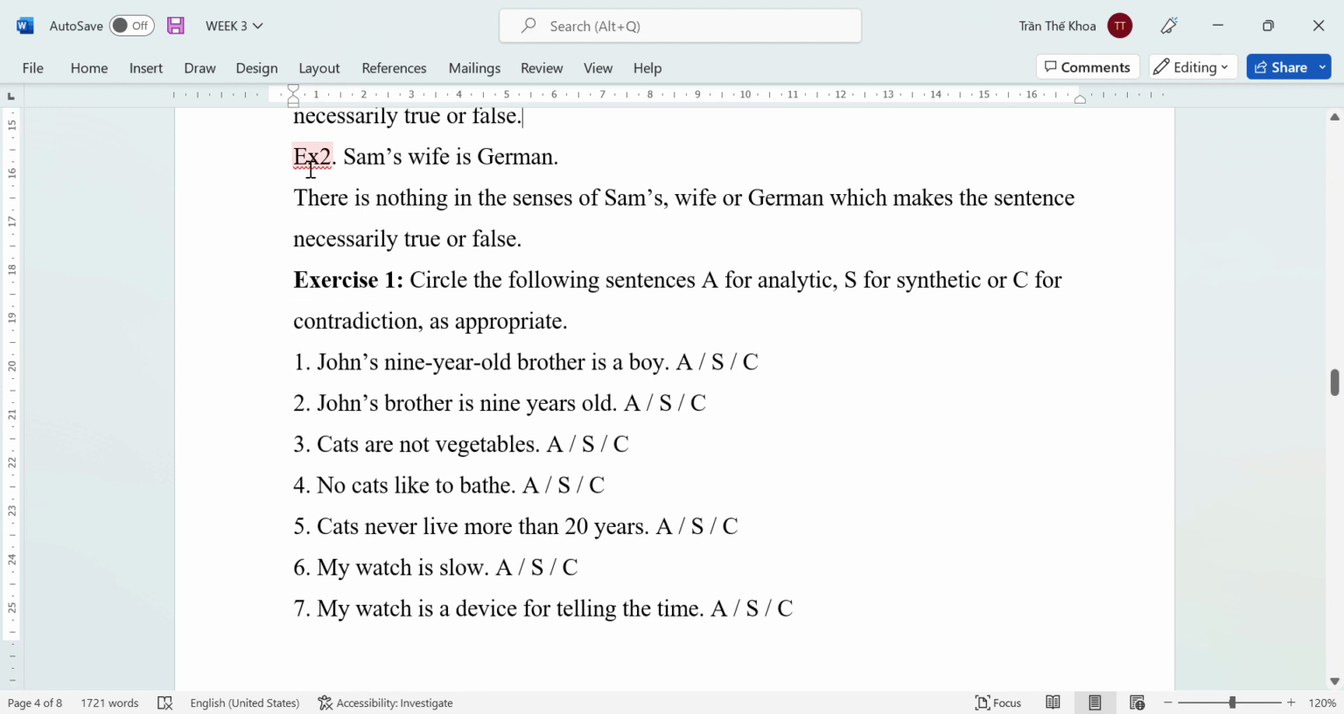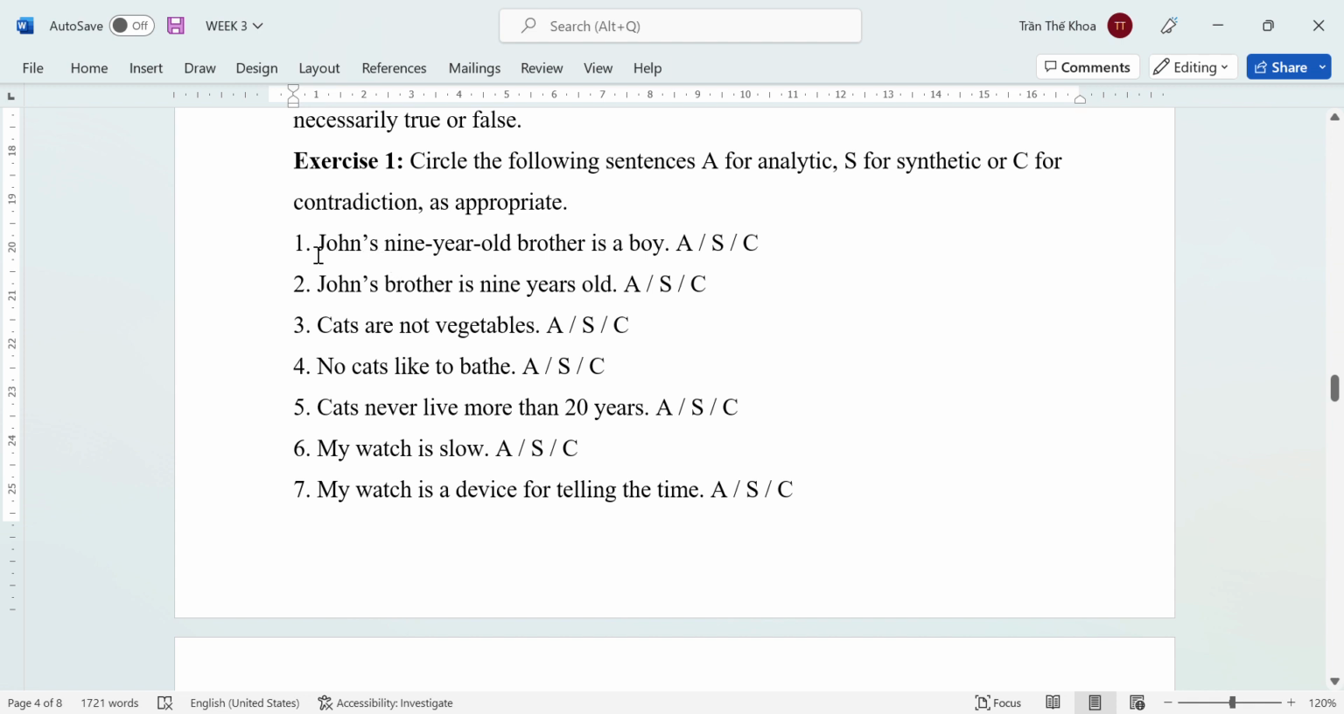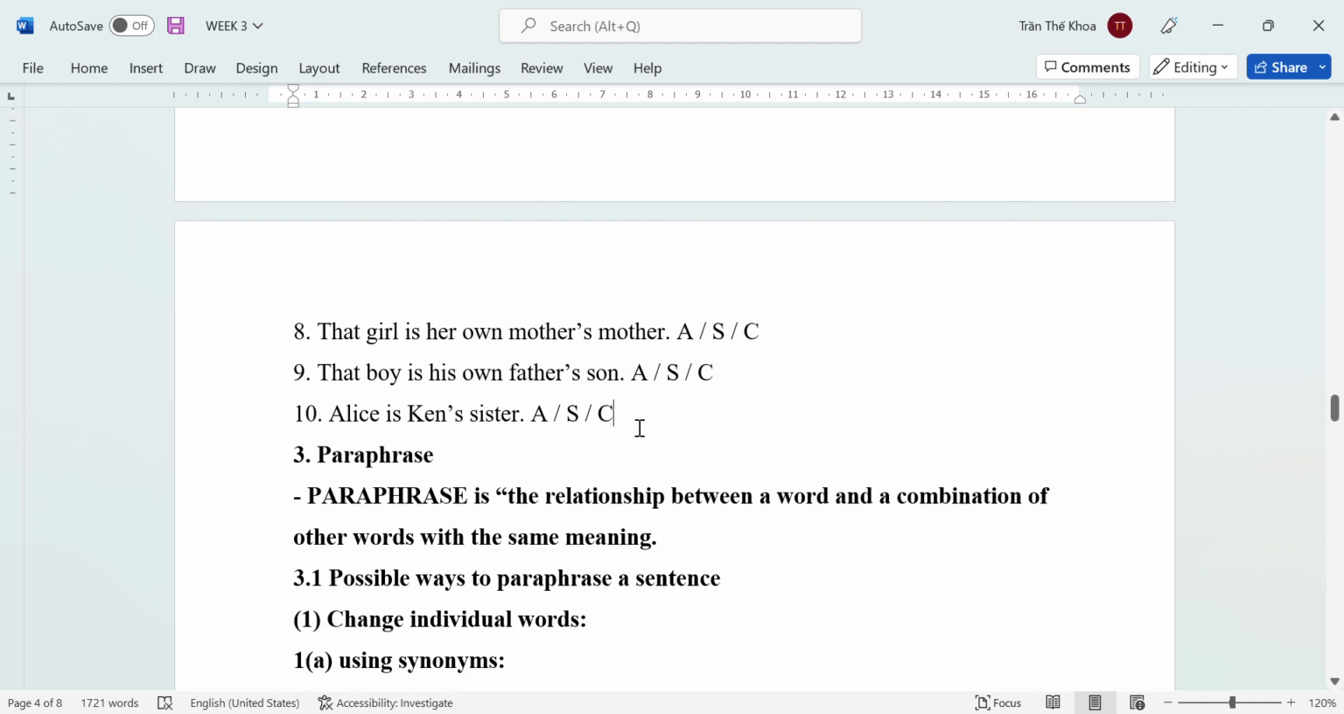That's the end of the sentence types. The next is exercise number 2. Các bạn có thể đọc thêm để hiểu rõ hơn về cái phần này ha. Now we move on to exercise number 1. Circle the following sentences: A for analytic, S for synthetic, and C for contradiction. Please complete the exercise from number 1 to number 10.